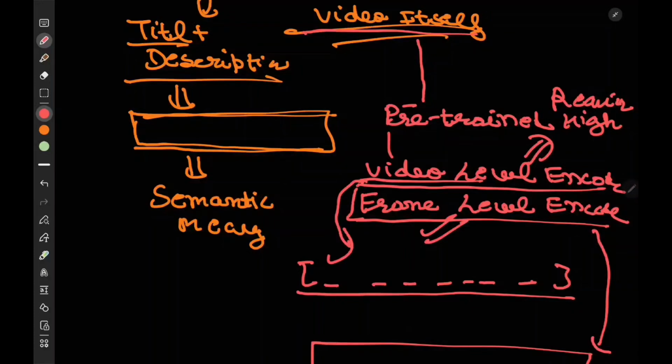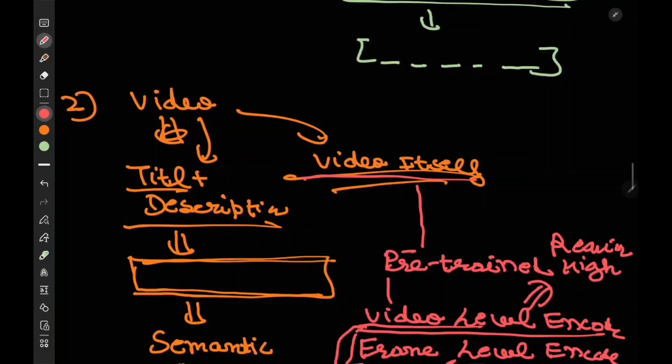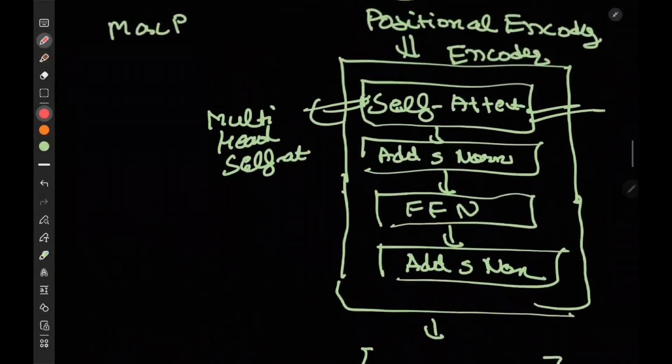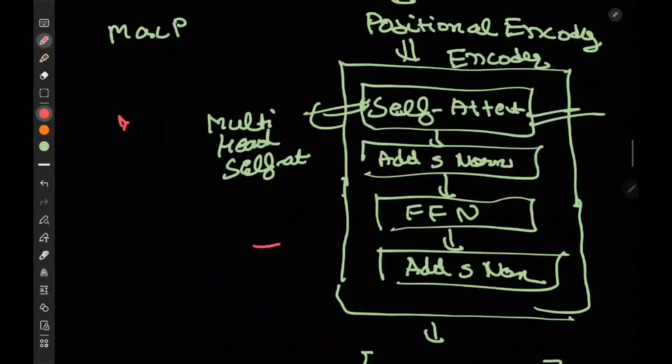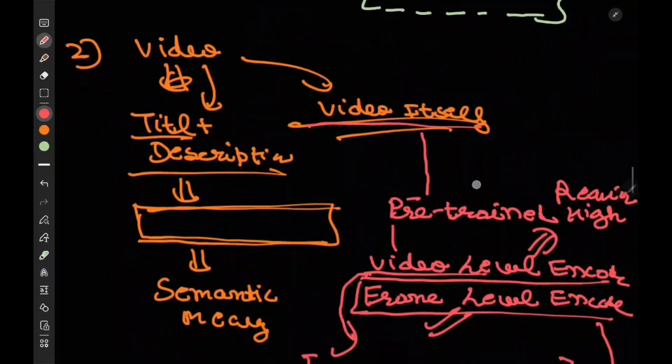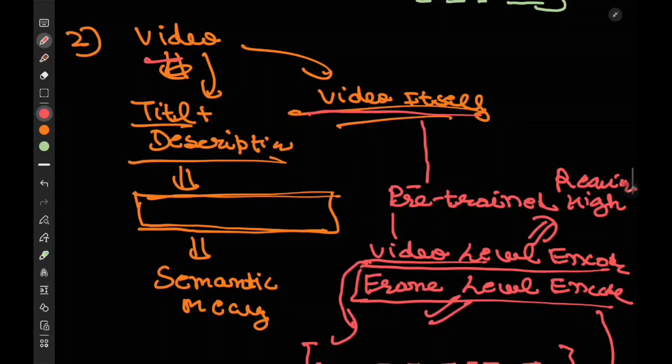But here, if you understand, the only thing we did was, whatever text we had, we converted into a text embedding, and whatever video we had, we converted into a video embedding.